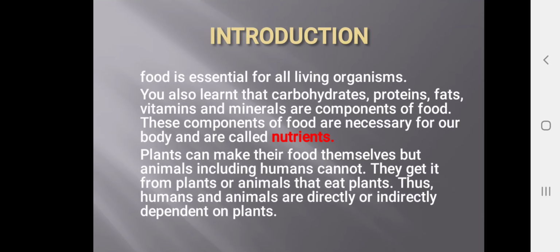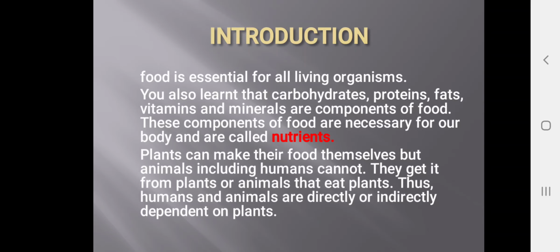Food is essential for all living organisms. You also learned that carbohydrates, proteins, fats, vitamins, and minerals are components of food. These components of food are necessary for our body and are called nutrients. These proteins, fats, vitamins, minerals, carbohydrates, all together are said to be nutrients.